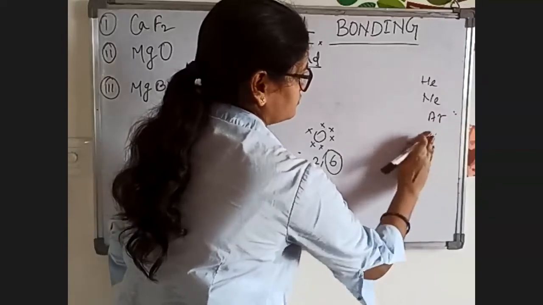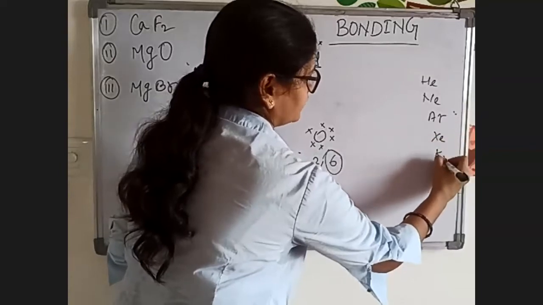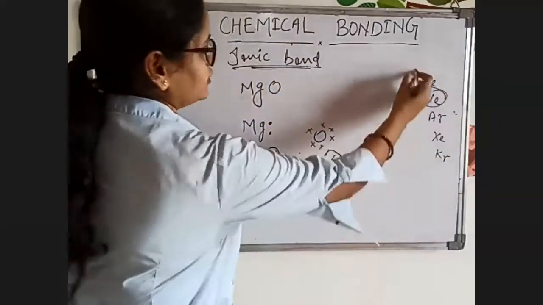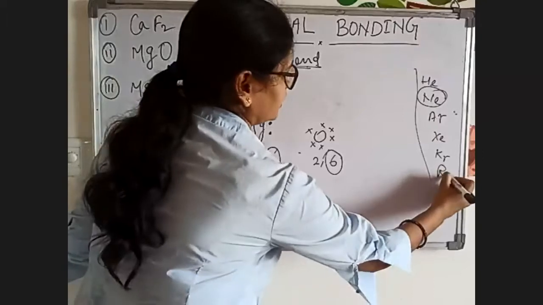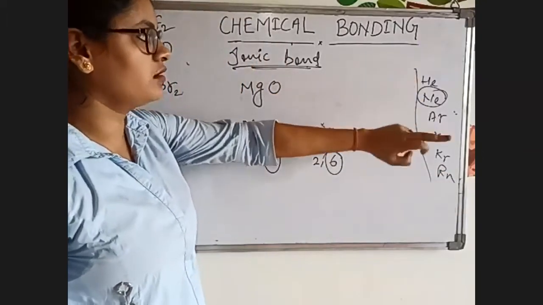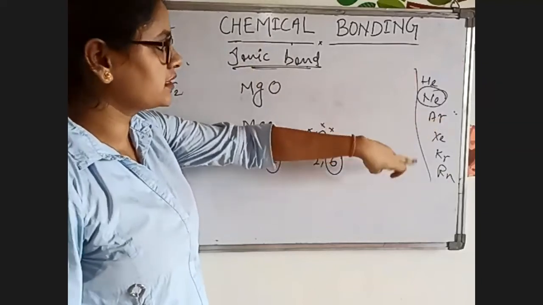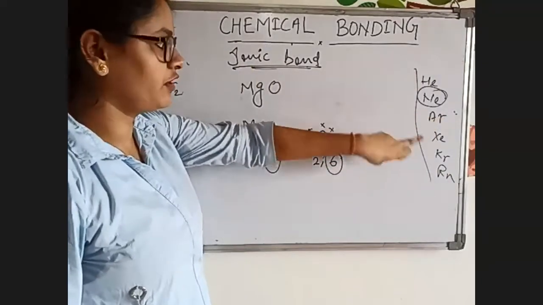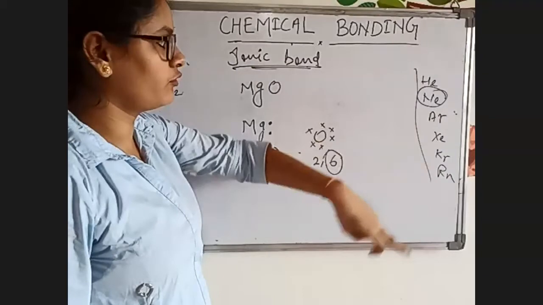Neon. So now these are the noble gases. Radon is also there. So the atomic number will be, for helium, 2, neon 10, argon 18, krypton 36, xenon 54, radon 86.